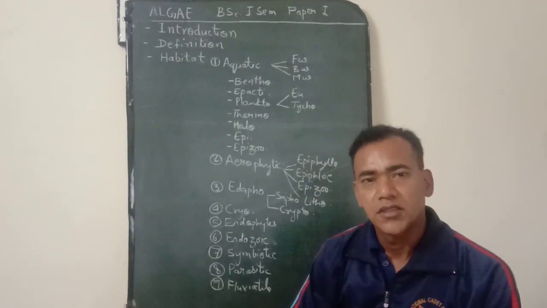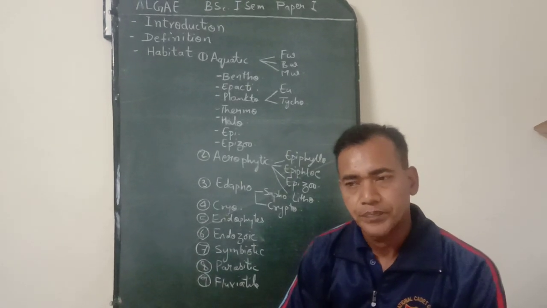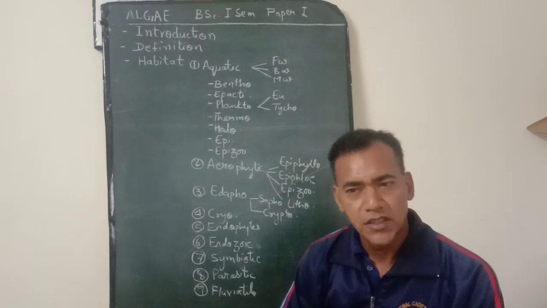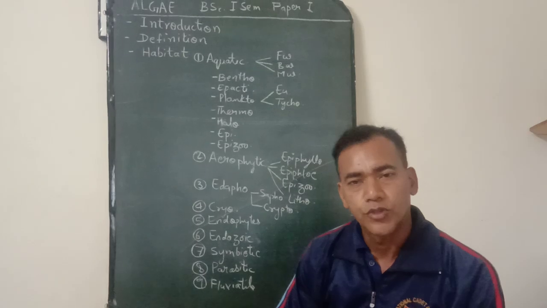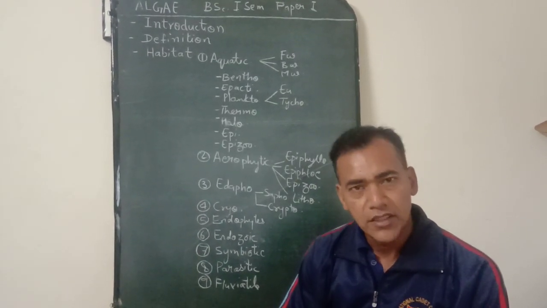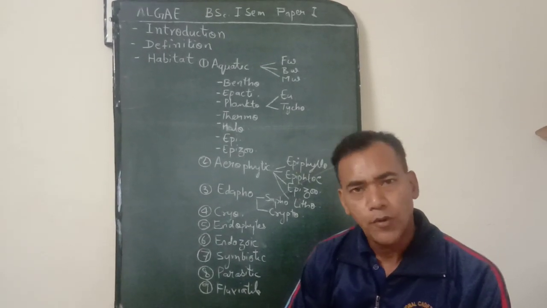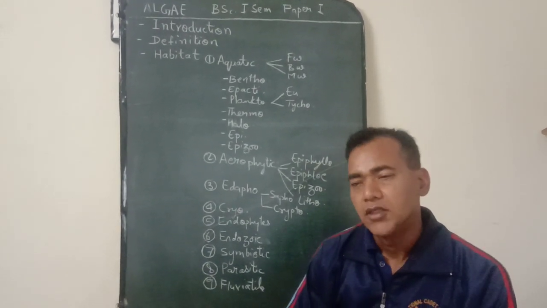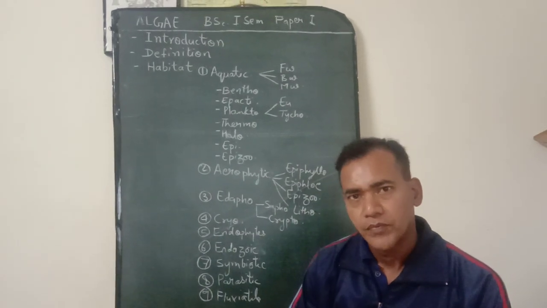Today we will be discussing your first unit of paper first, that is algae. Now this we shall be covering in three subheadings: introduction, definition, and distribution of algae. Friends, the word algae means seaweeds. There are approximately 1800 genera and 21,000 species of algae that we know, and their study is known as phycology.